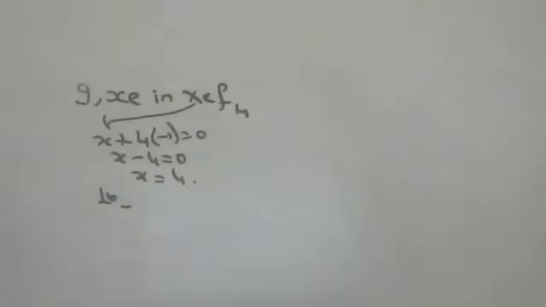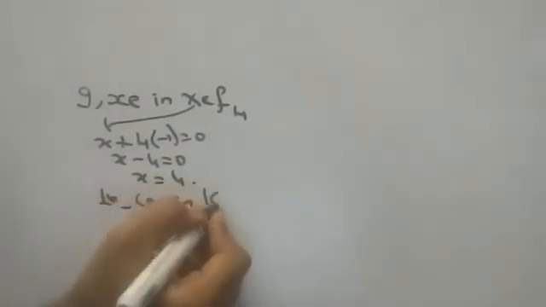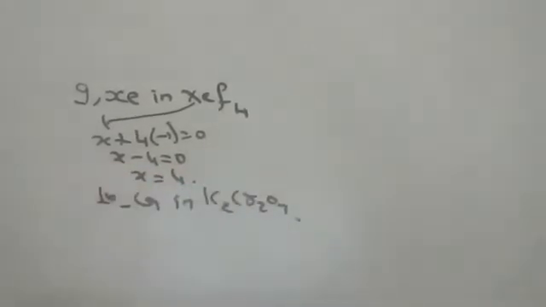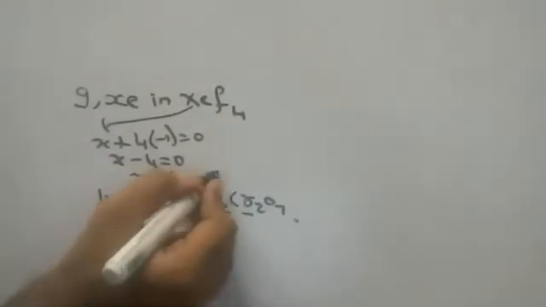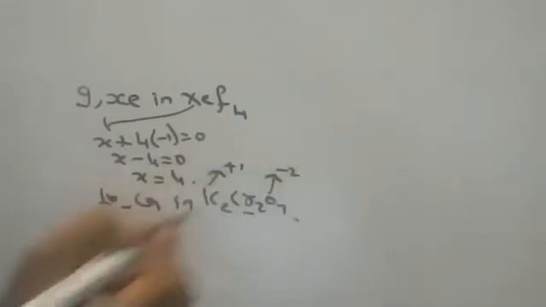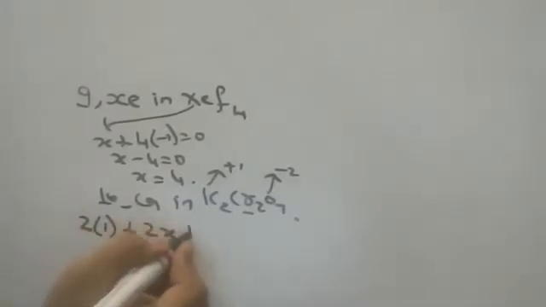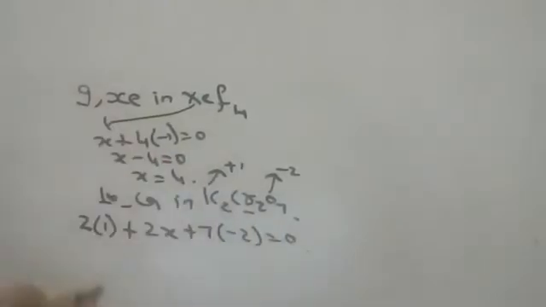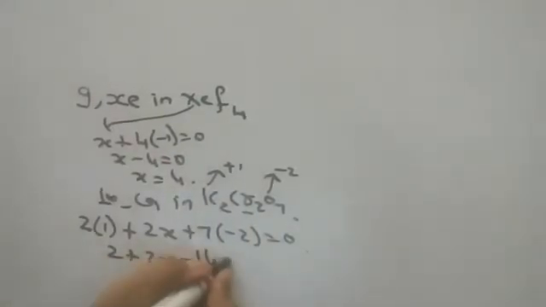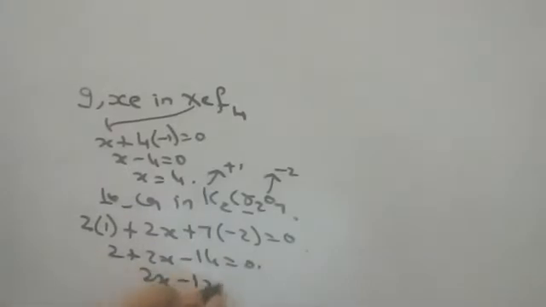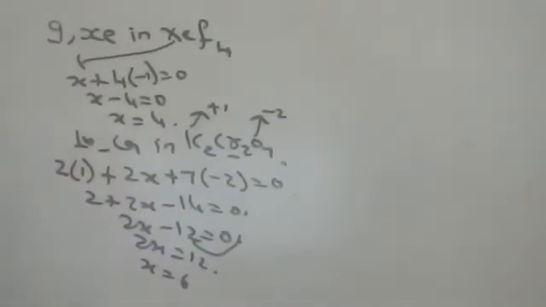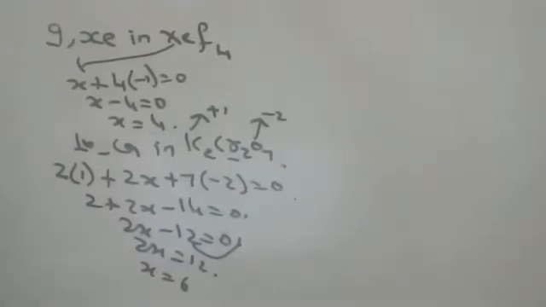Okay. Next, find the oxidation state of chromium in K2Cr2O7, potassium dichromate. I want for Cr. Children, for potassium I give +1. For oxygen I give -2, if ever you remember. So 2 into 1 plus 2x plus 7 into -2 is equal to 0. 2 plus 2x minus 14 is equal to 0. So 2x minus 12 is equal to 0. 12 goes there. 2x is equal to 12. X is equal to 6. What is x, children? 6. What is the oxidation state of chromium in potassium dichromate? 6. Okay, next one, children.